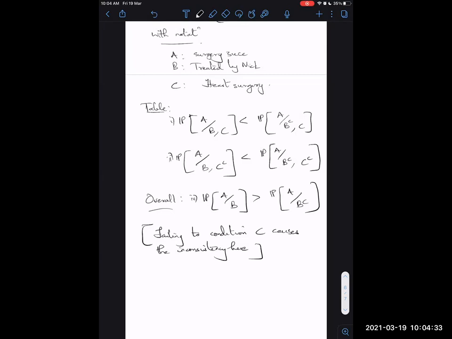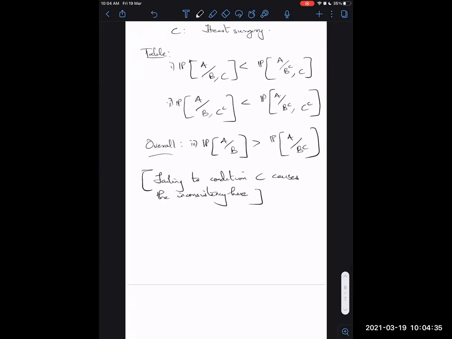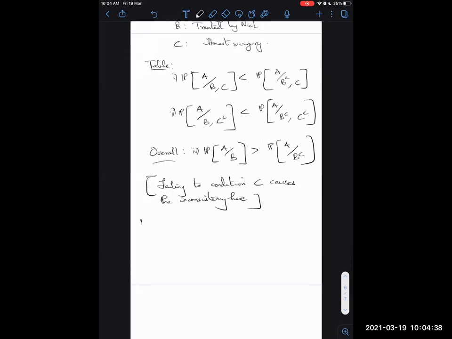To understand this better, what you can do is write the LOTP for the probability of A given B by conditioning it on C as well. I'm not going to write it all down here, but I'll write down the first term.